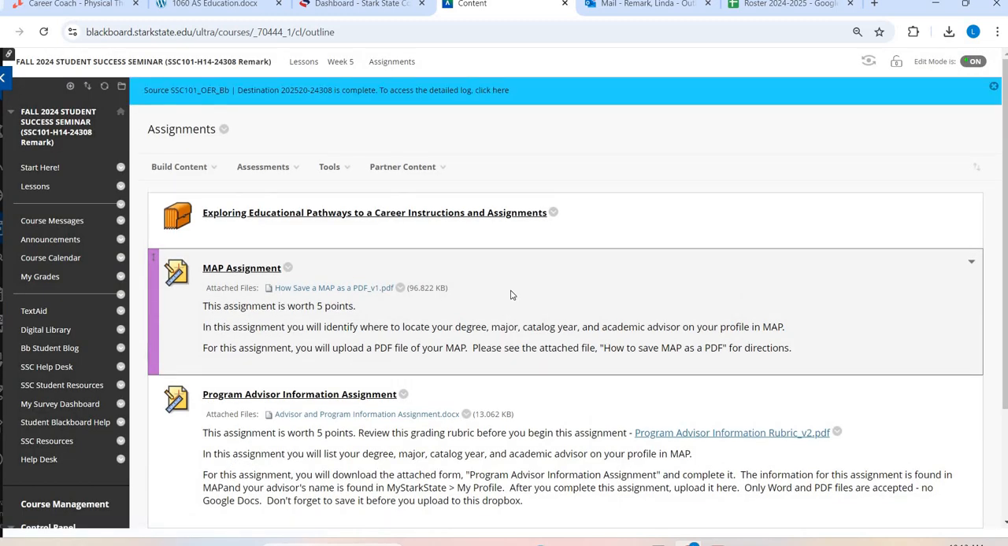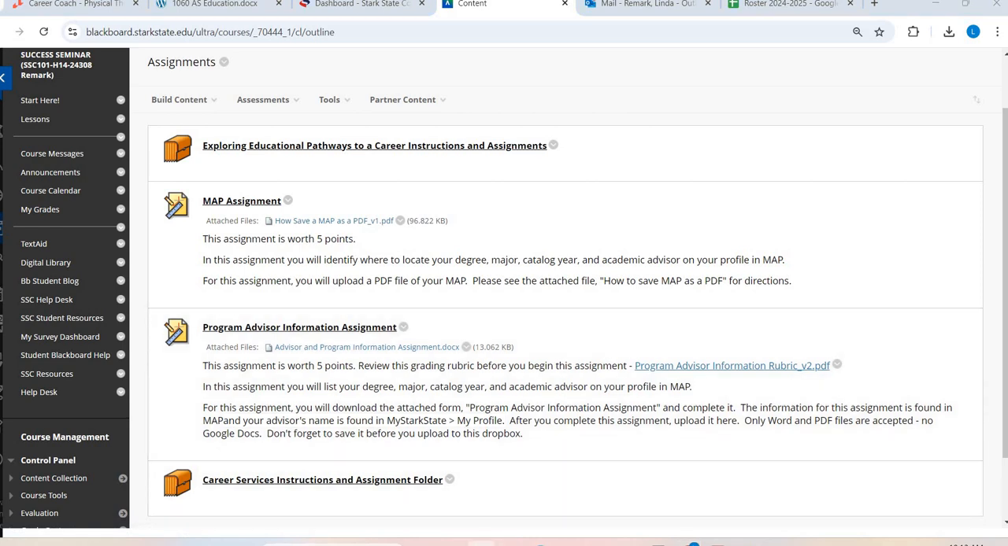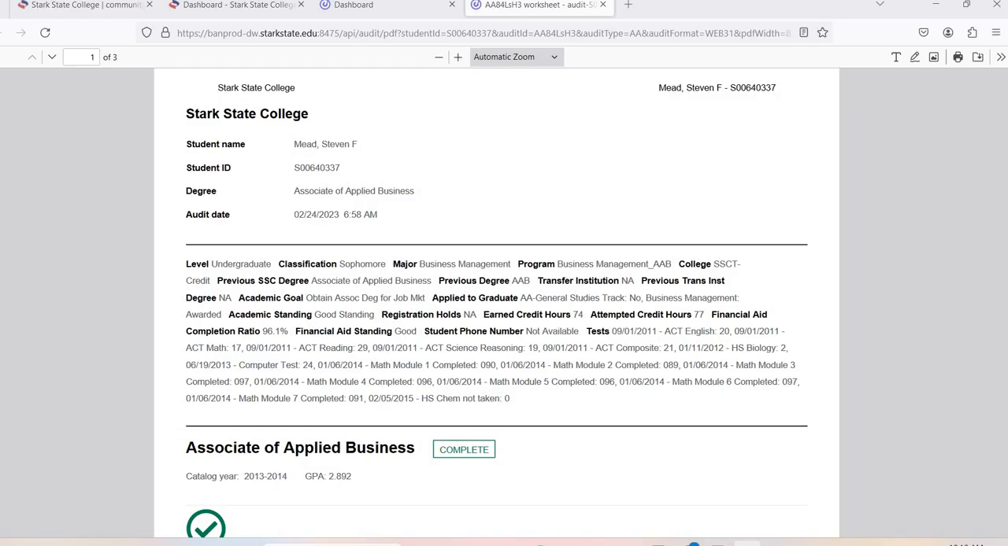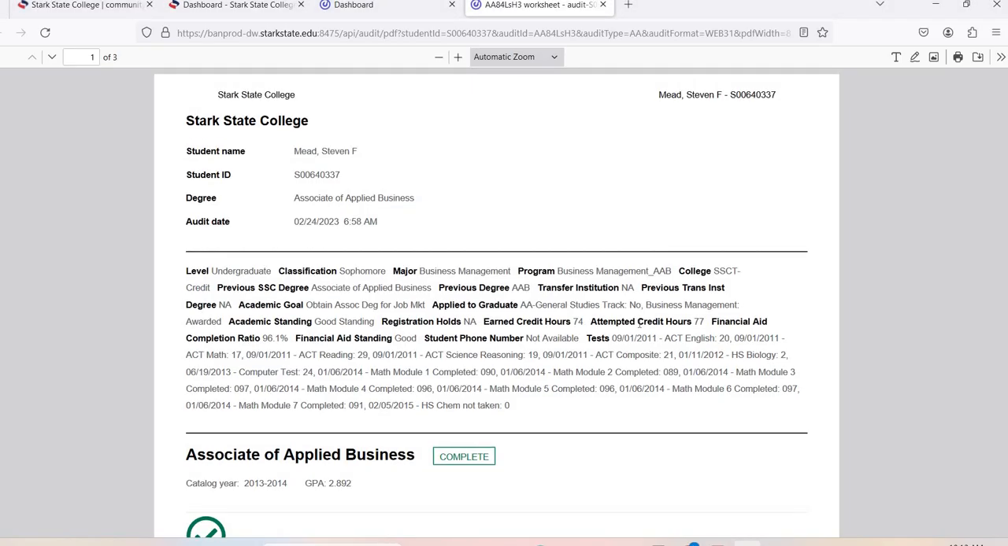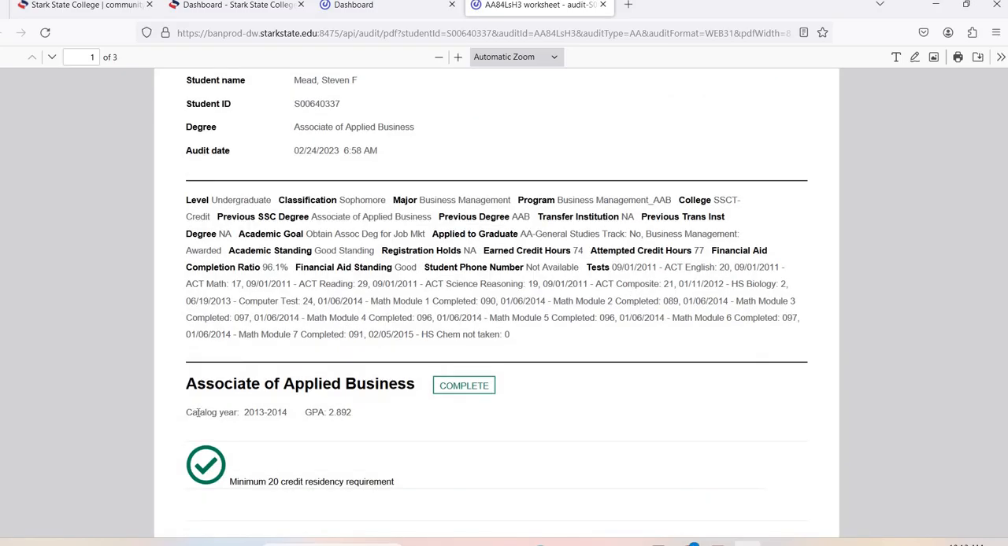Now that map page is going to come in handy for this next assignment. This is your program advisor. This is going to open up into a Word document. So you can use map for this. What degree, major, catalog, advisor. So I'm going to look at my map again. When I look at this, my degree is right here, Associate of Applied Business. My major is Business Management. So those are the things I'd be typing in here right now. Associate of Applied Business, Business Management, my catalog year. This is written really tiny, just a little bit underneath there, right here. Again, yours is more than likely going to be 23, 24, or 24, 25.